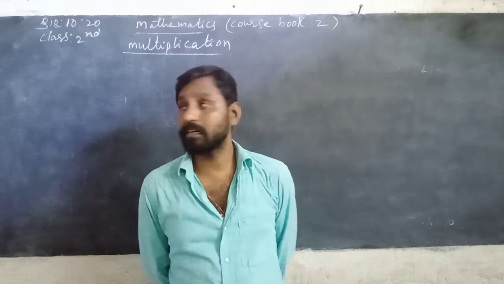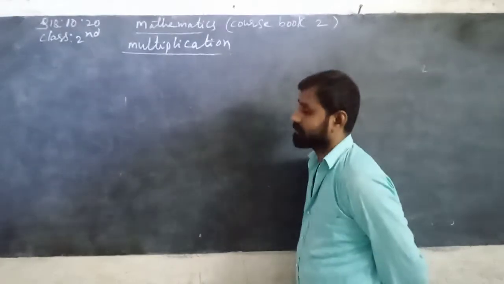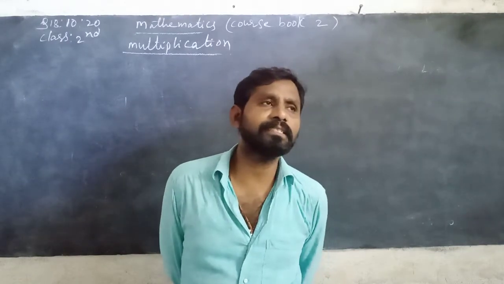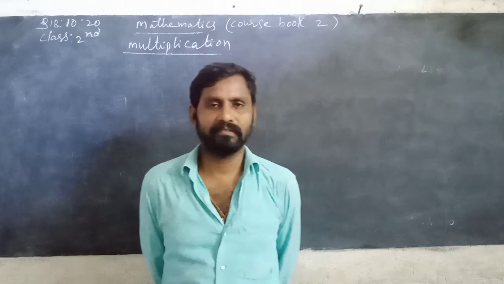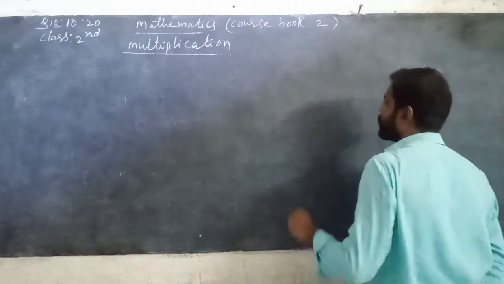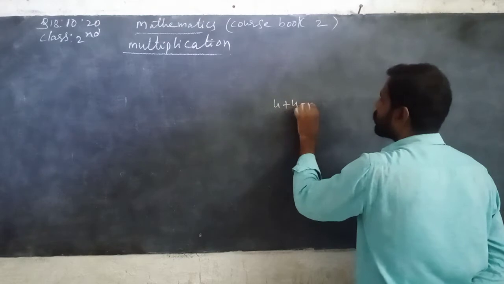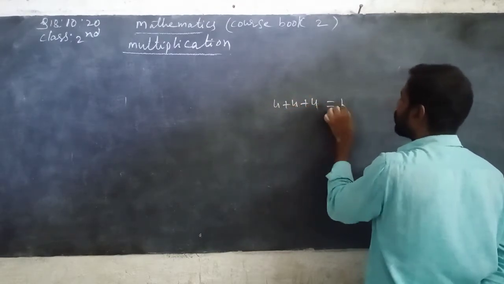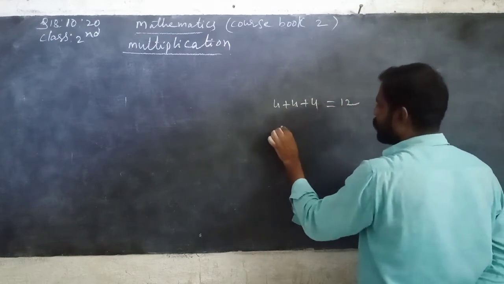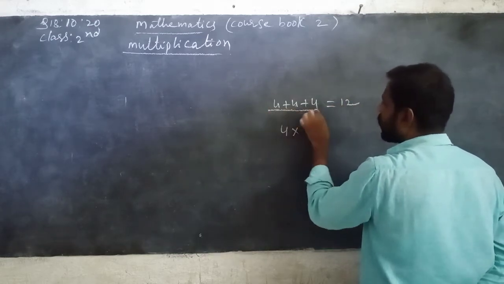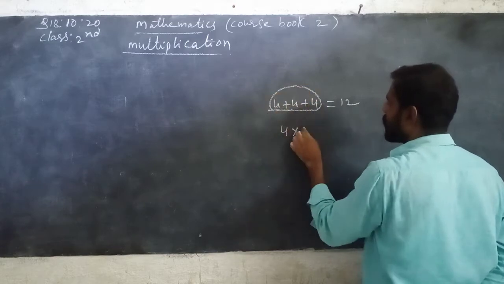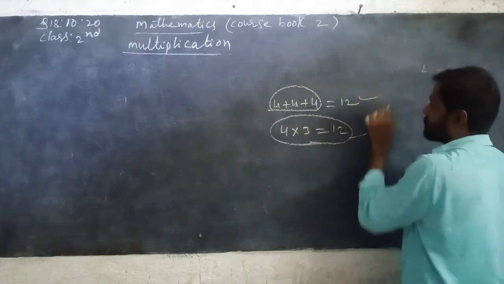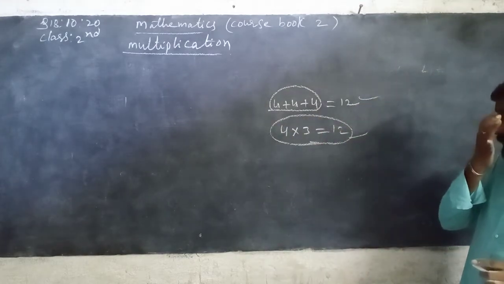My dear second class students, today we will discuss multiplication. Multiplication is repeated addition. For example, I am writing here 4 plus 4 plus 4 is equal to 4 plus 4, 8, 8 plus 4, 12. So 4 into 3, how many times is 4 repeated? 1, 2, 3, 3 times repeated. So 4 3s are 12. This is also the same answer. So multiplication is repeated addition.